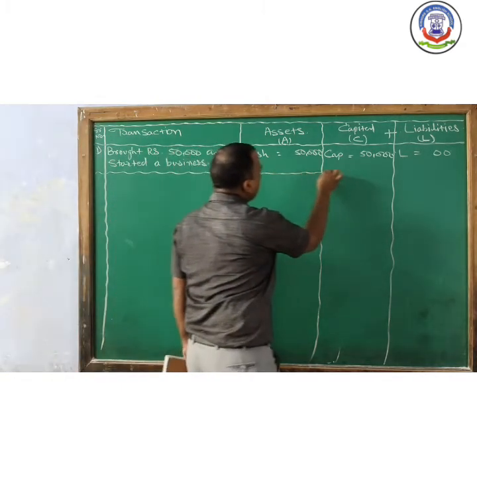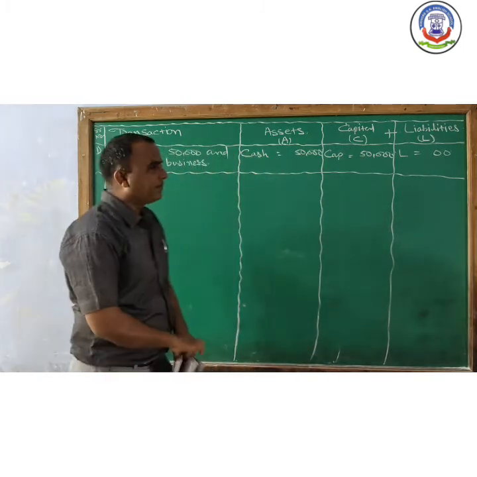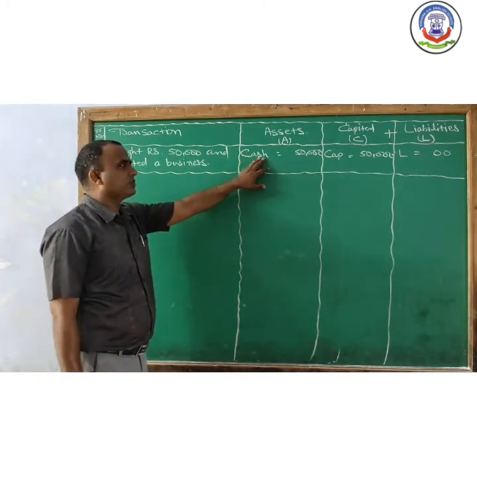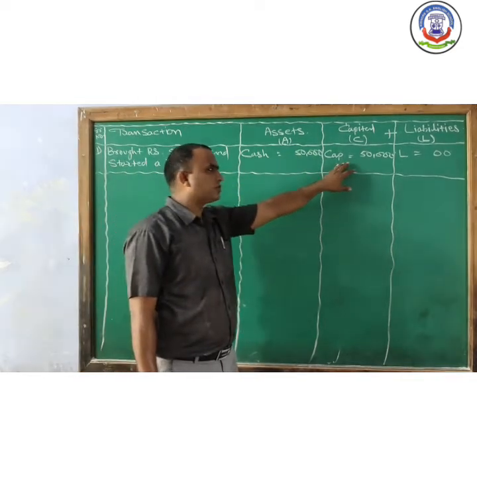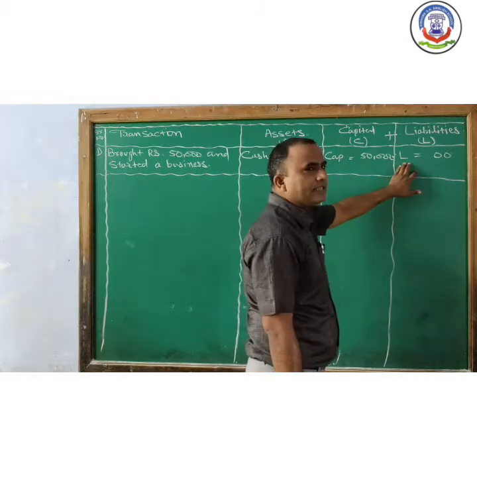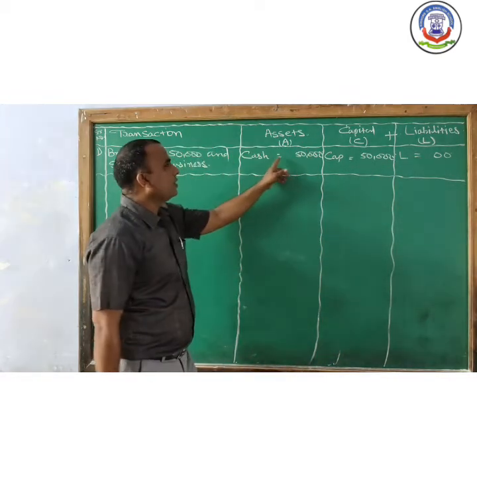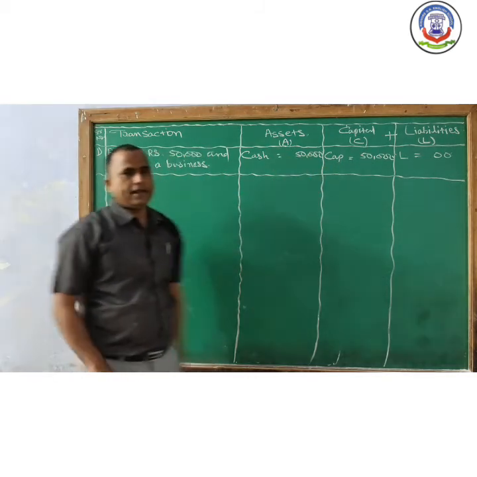Started a business by bringing cash of rupees 50,000. So two effects are there. Cash increased by 50,000, as well as the capital is also increased because owner brought rupees 50,000. There will be no change in liability, so liability is equal to 0. So A is equal to C plus L.